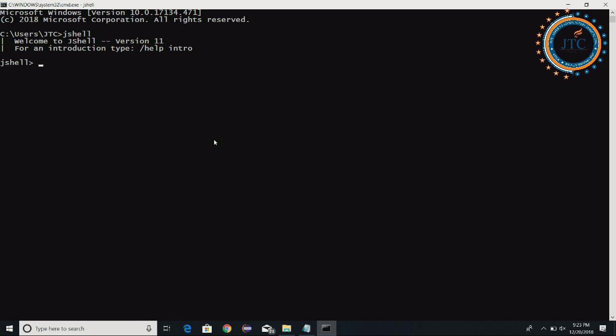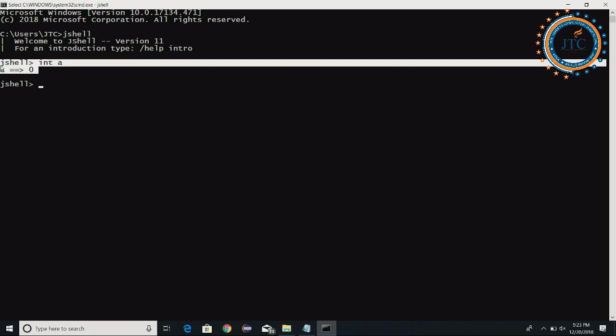What examples do I want to write here now? Let's see. First thing is int a; I have not assigned anything into this. Since it was the integer type of data type, and then a is the variable we have declared here. So this a is printing now. What is it printing? 0 it is printing.